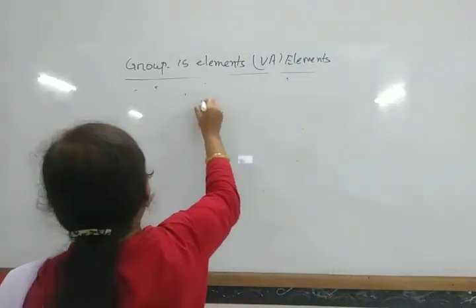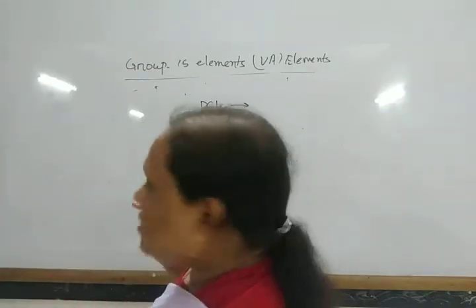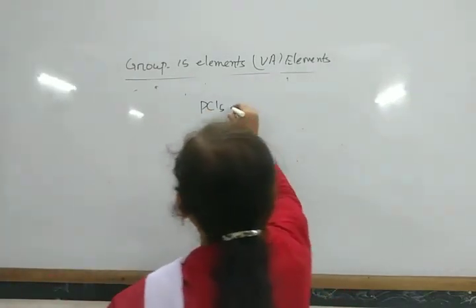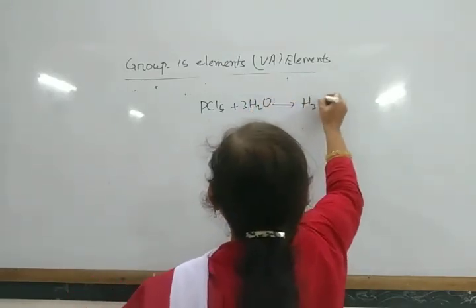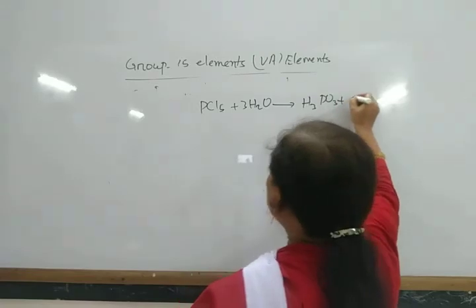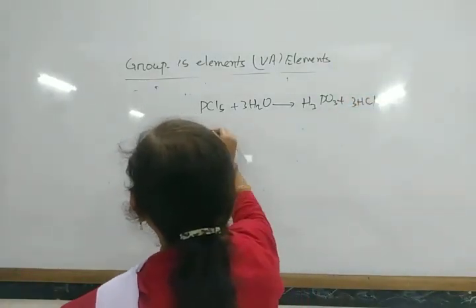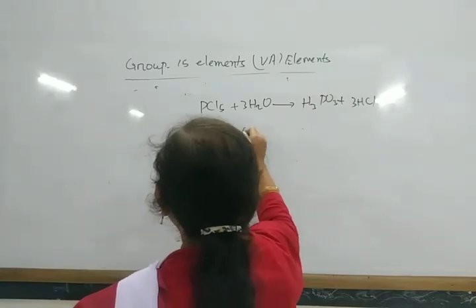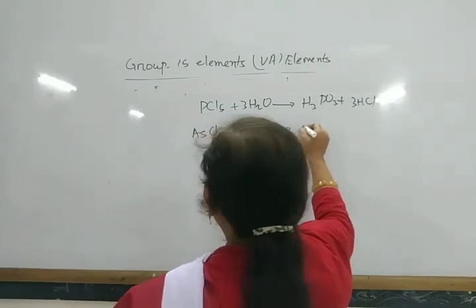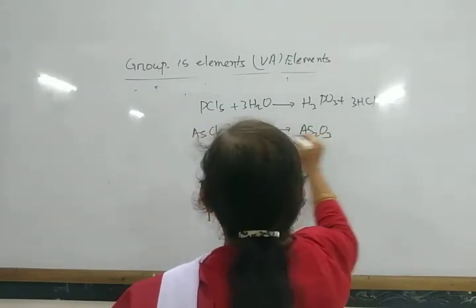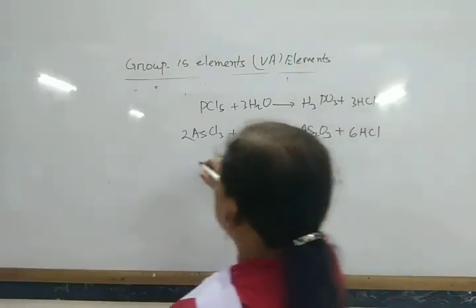For example, PCl3 undergoes hydrolysis to form H3PO3 plus 3HCl. Similarly, arsenic trichloride undergoes hydrolysis to form As2O3 plus 6HCl.